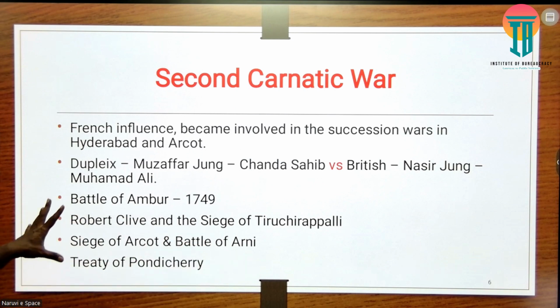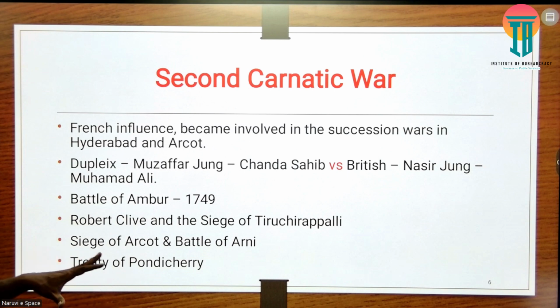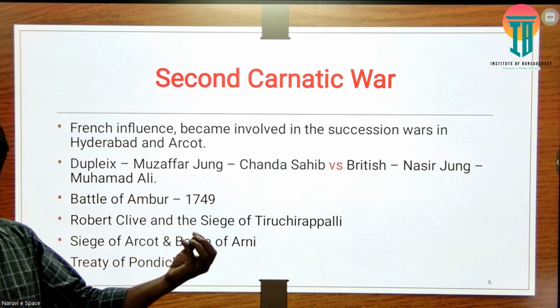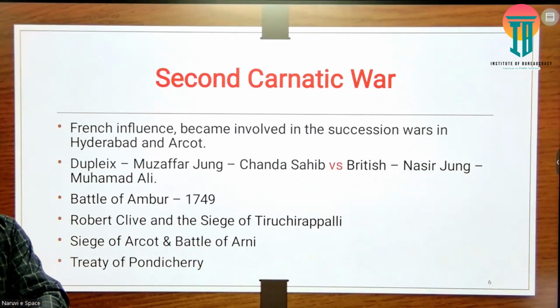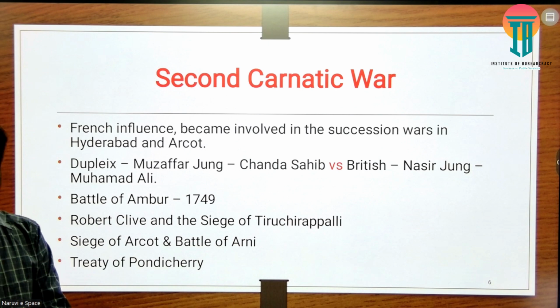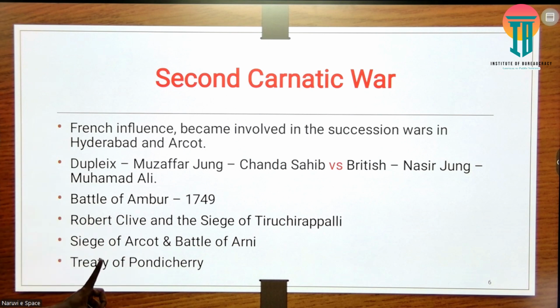But the important event that actually happened was here. It was a strategic plan by Robert Clive. Robert Clive planned a two-way contest. He wanted to attack both Arcot as well as Tiruchirappalli in order to relieve Muhammad Ali, as well as attacking the Arcot region also. So what they did here was a siege of Tiruchirappalli. It was a very important event because